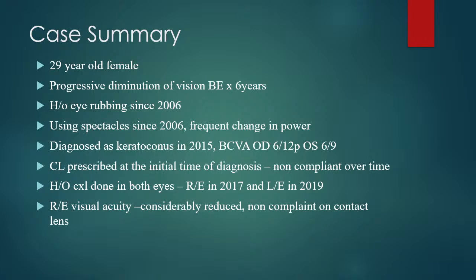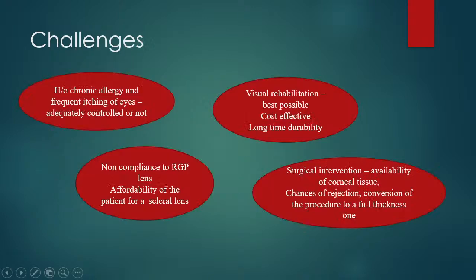Initially, the patient was prescribed conventional rigid gas permeable contact lenses in both eyes, but the patient became non-compliant over time. There was also a history of progression in both eyes, which led to corneal cross-linking being administered in the right eye in 2017 and in the left eye in 2019. When the patient was admitted in January of this year, the visual acuity was considerably reduced and the patient was having significant non-compliance and discomfort with contact lenses.